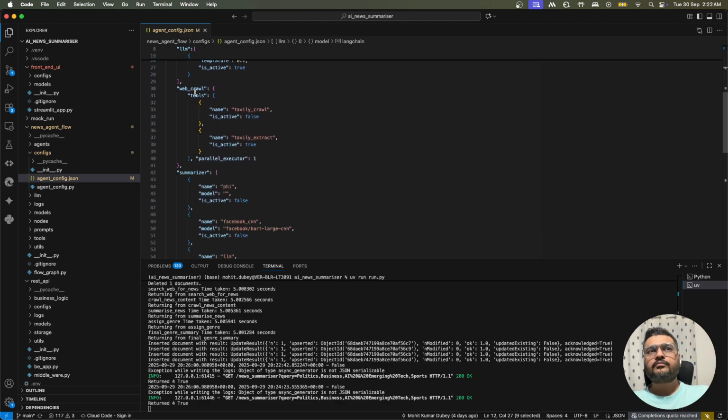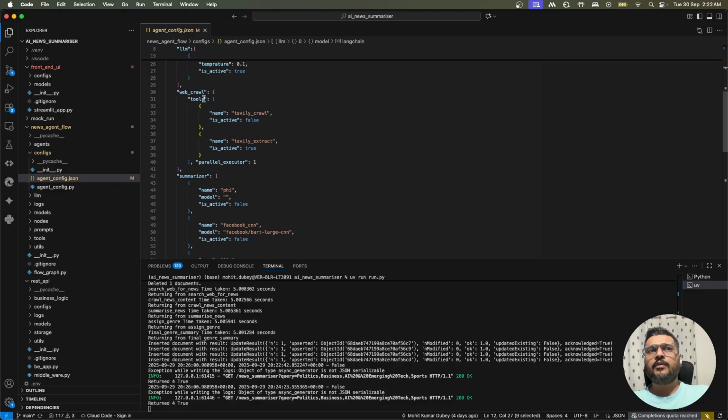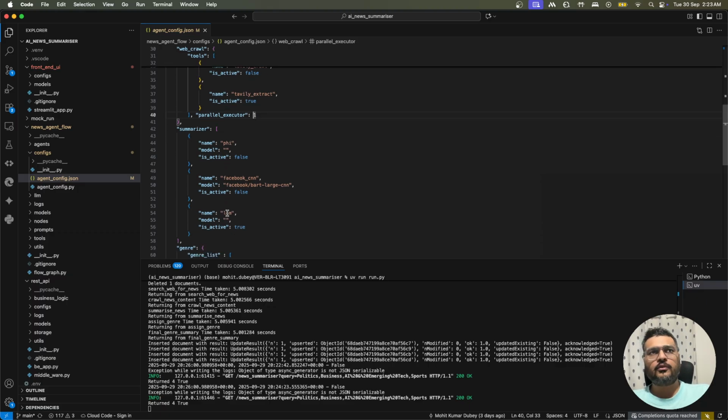In a similar way, for every component, you will see, like for the web crawl, whether you want to use Tavily crawl or Tavily extract. See, we have done this. For the parallel executor, I have set one, right? So you can change it from here and it will do multiple for you.